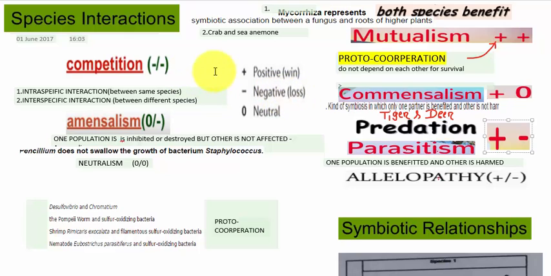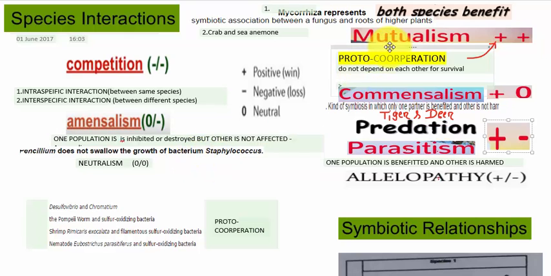The next type of interaction is amensalism. Amensalism is 0 minus 1: one species is neutral, not benefited and not harmed, but another species is inhibited or destroyed. The example is that Penicillium inhibits the growth of the bacterium Staphylococcus.